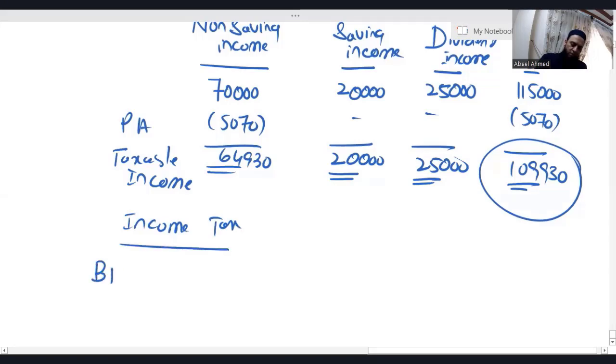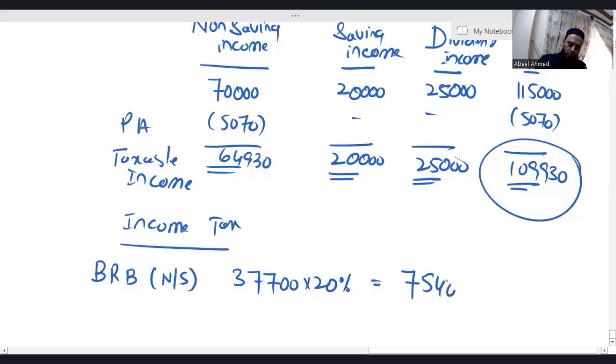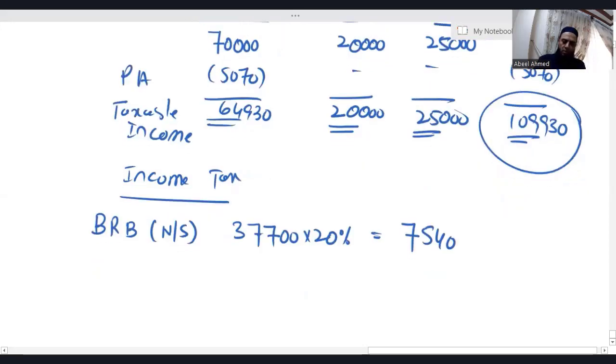Obviously, first we have to tax non-saving income. Basic rate band, non-saving: 37,700 into 20% is 7,540.